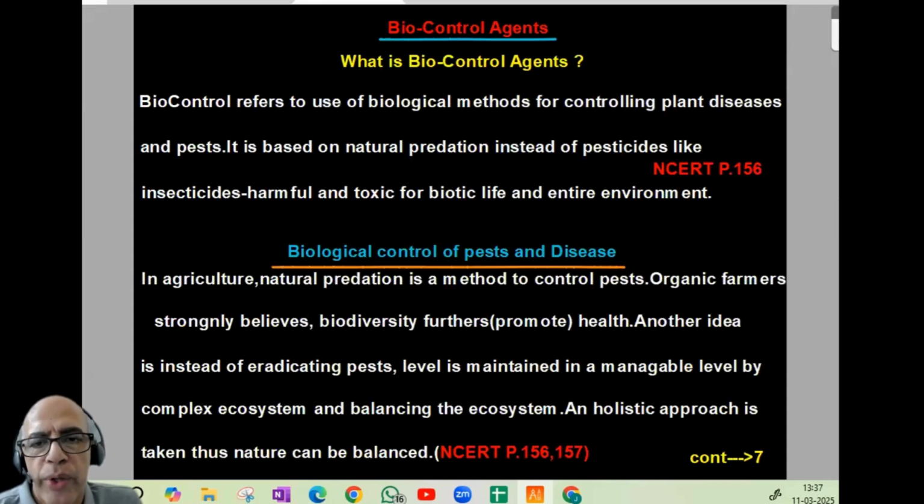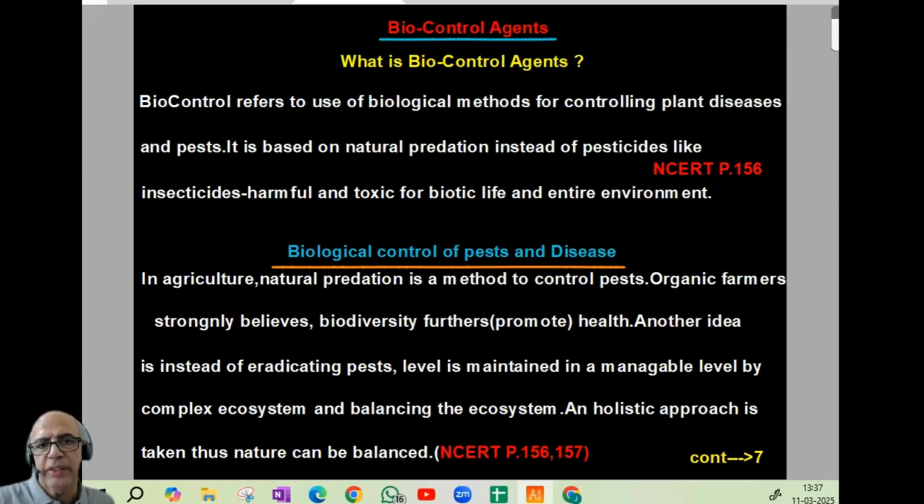So when we look at biocontrol agents, first, as usual, what are biocontrol agents? For that, we should know what biocontrol is. Biocontrol refers to the use of biological methods for controlling plant diseases and pests. It is based on natural predation instead of pesticides, like insecticide, because insecticide, as you know, is harmful and toxic for biotic life and the entire environment. NCERT page number 156.